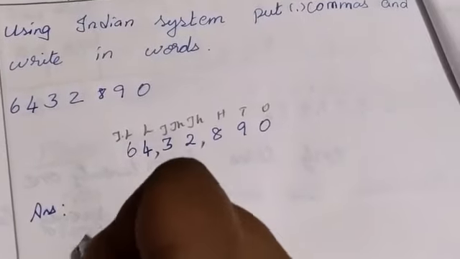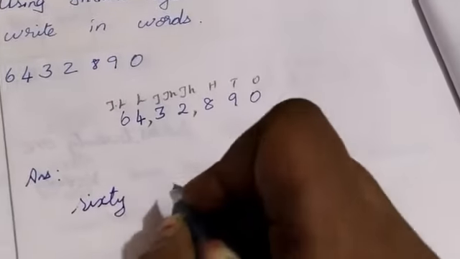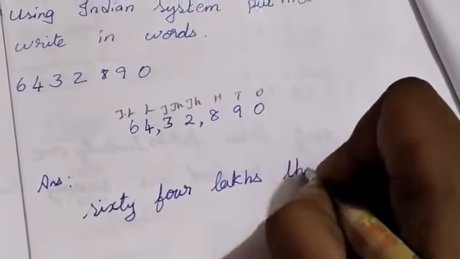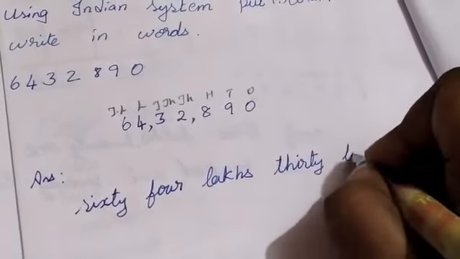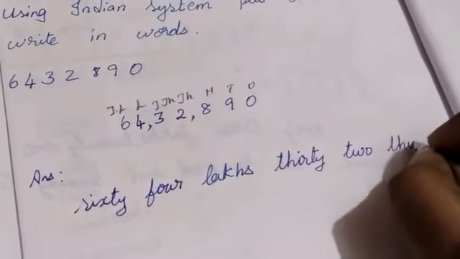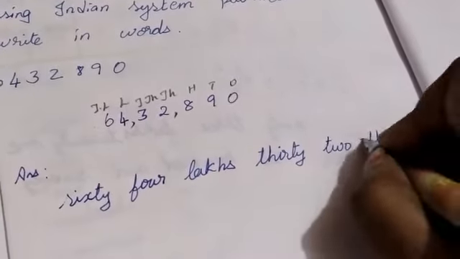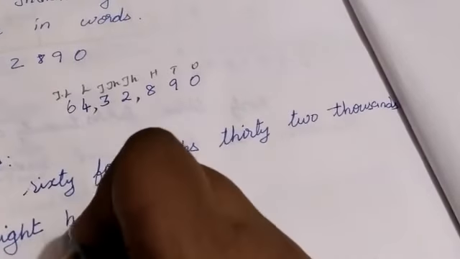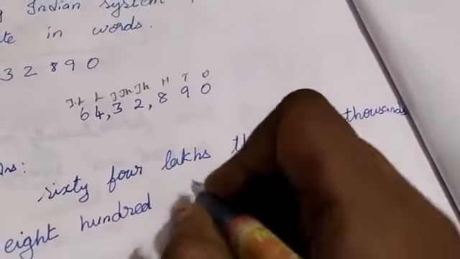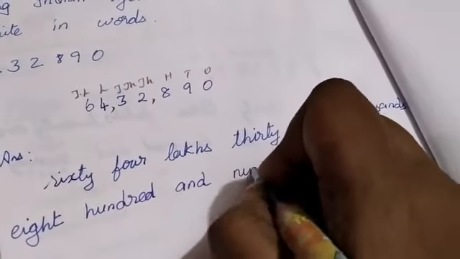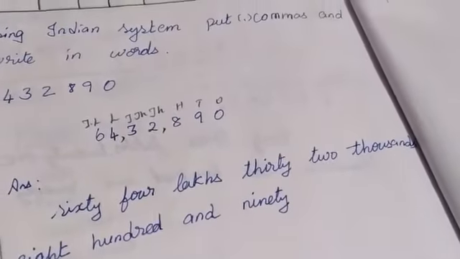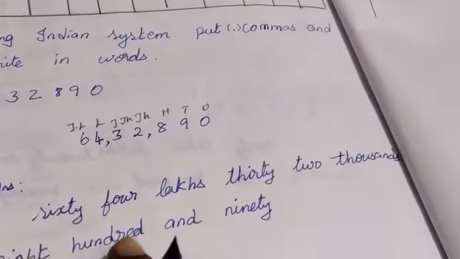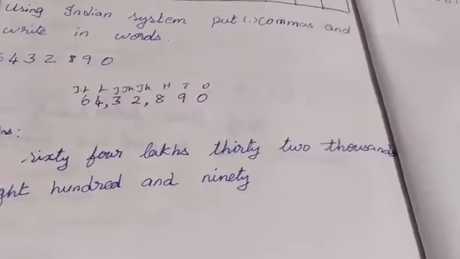We may write it. 60, S-I-X-T-Y, 60. 4, F-O-U-R, 64 lakhs. 30, T-H-I-R-T-Y, 32, T-W-O, 2, 32 thousands. 800, 8, E-I-G-H-T, 800, H-U-N-D-R-E-D, hundred, and, A-N-D, and 90, N-I-N-E-T-Y, 90. We may read it: 64 lakh 32,890. Like this you want to do the sums.